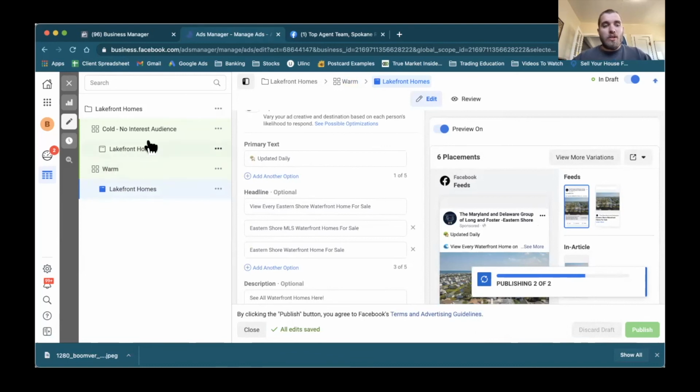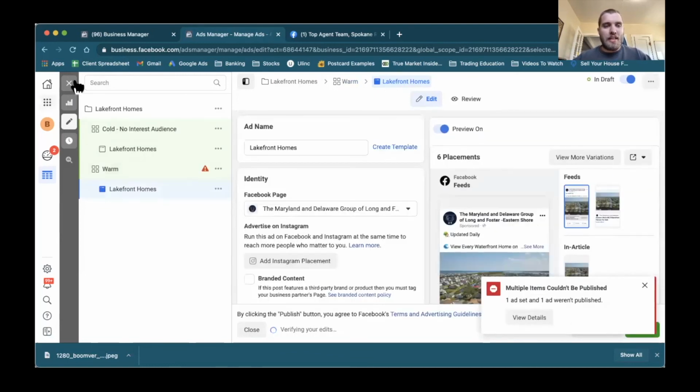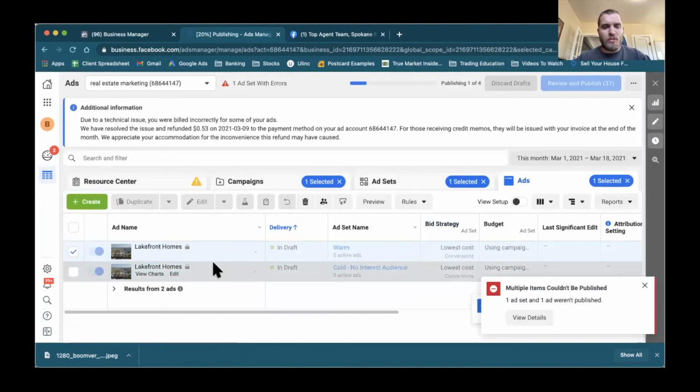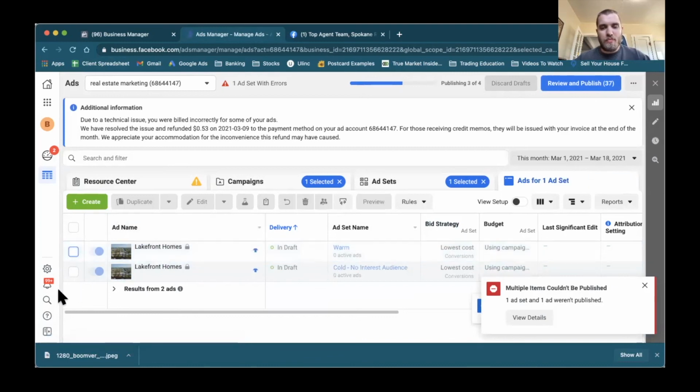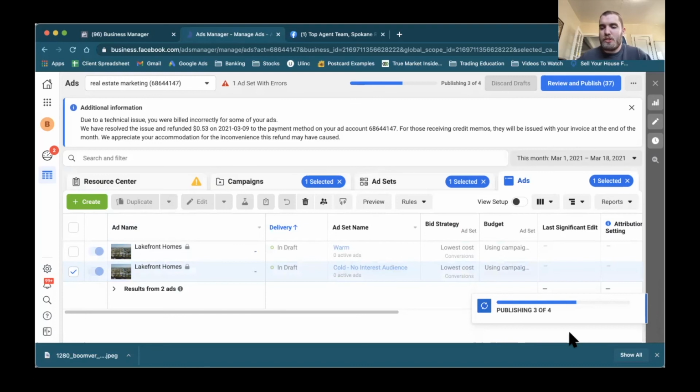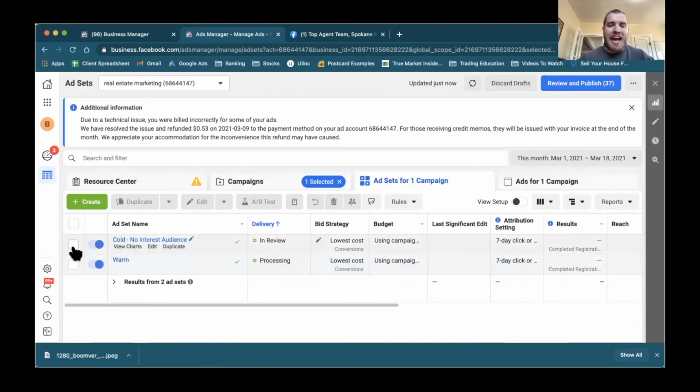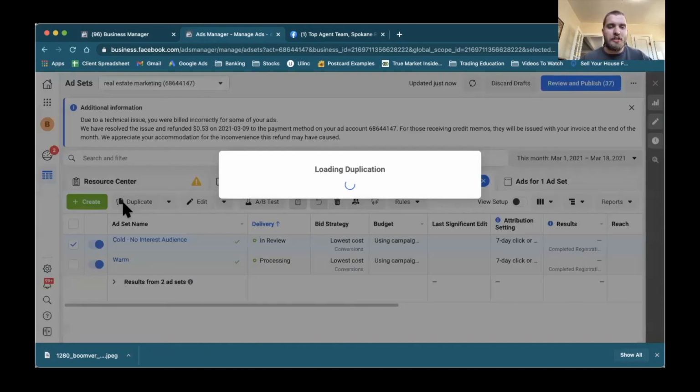And I will create one more audience, and that's just going to be the interest audience. Both of these work. I would do up to 3 and go from there. So I will go ahead and click on the cold no interest audience. I don't know why this has taken so long to publish today. Okay, so the last ad group I would recommend creating would be the interest audience. It's going to be a cold audience, but for this one, we're going to actually add interest targeting. So all I'm going to do is click on the cold no interest audience and tap on